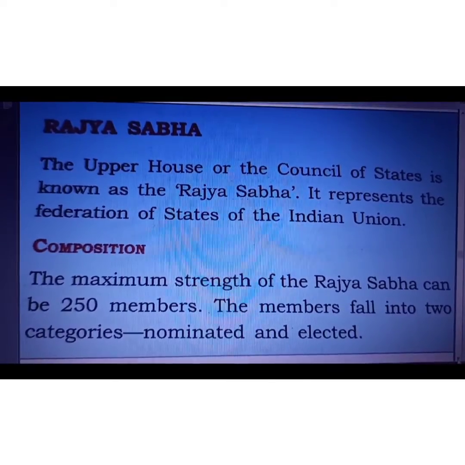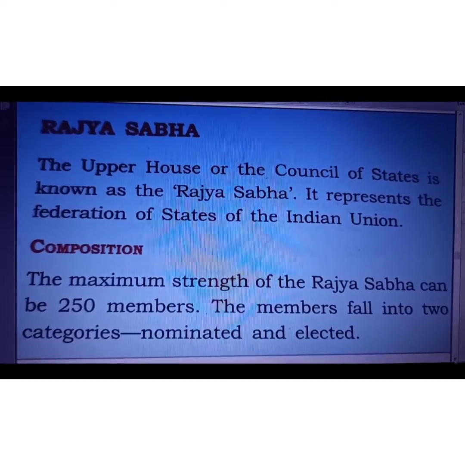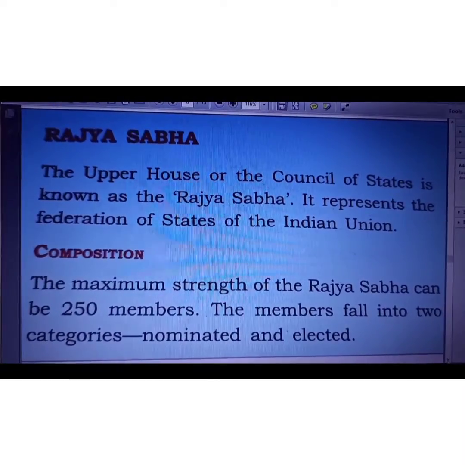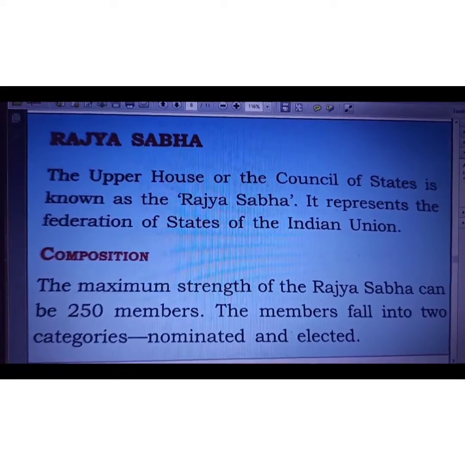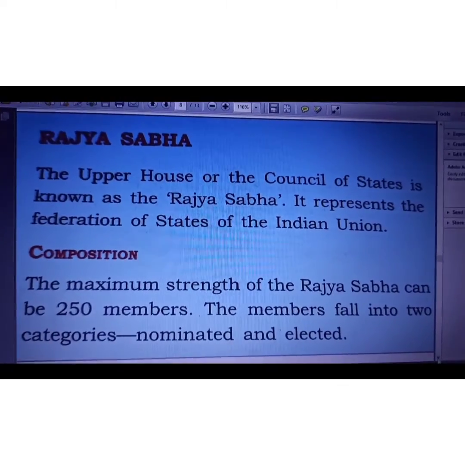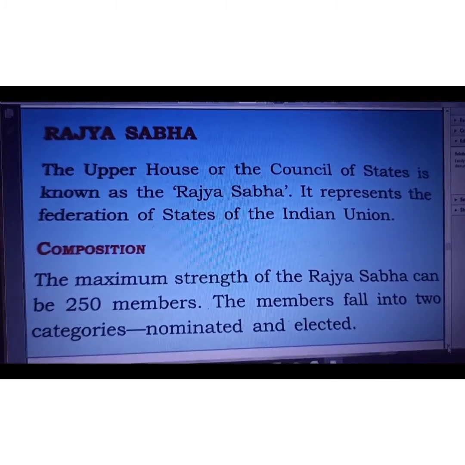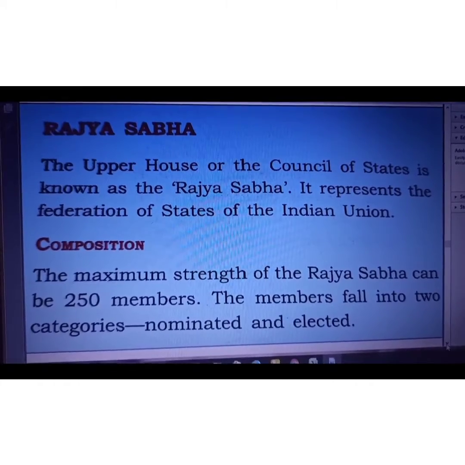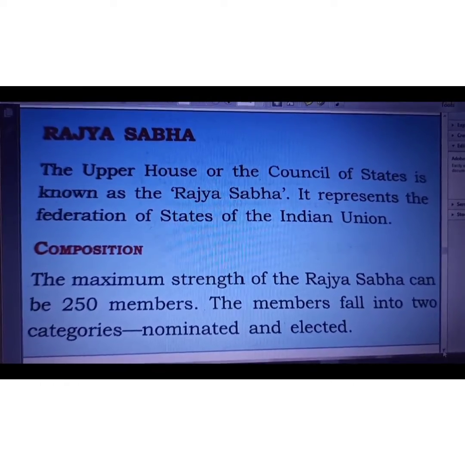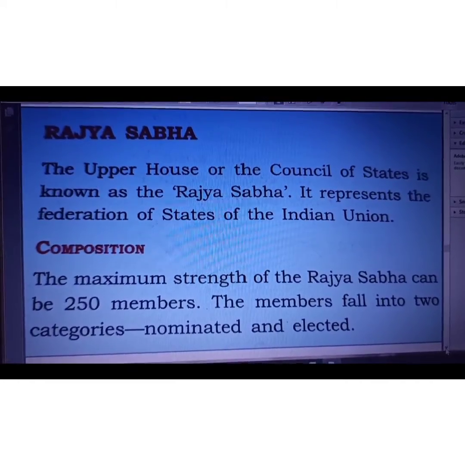So why is Rajya Sabha known as Rajya Sabha? It is very clear by its name: Council of States. Rajya Sabha is known as Rajya Sabha because it is the Council of States. It means that representatives from all the states are there in Rajya Sabha, and members of Rajya Sabha are not directly elected. They are elected by the members of state assembly.